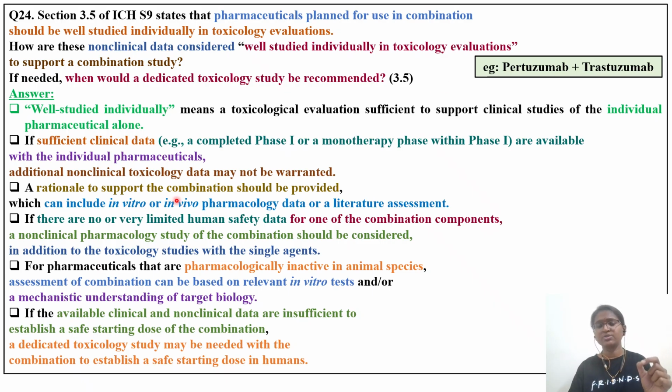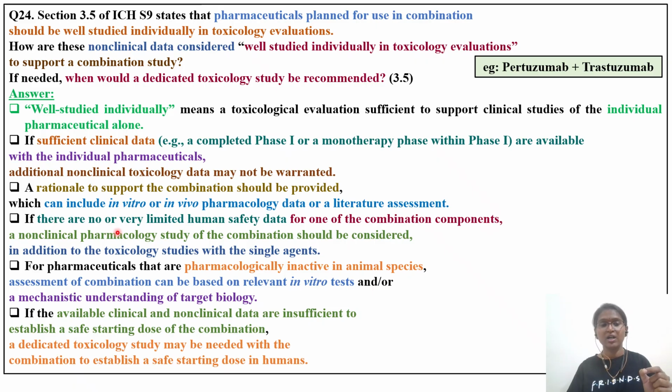Next, a rationale to support the combination should be provided. So always you have to give the rationale why you are combining A plus B. Is it going to increase the anti-tumor activity? How is it going to benefit the patient? Is it going to decrease adverse effects to the patient? Whether there is any enhancement in the treatment, or in the recovery of that cancer patient, that you have to see. The rationale can include in vitro and in vivo pharmacological data and a literature assessment. After drug A or drug B was released into the market, a lot of publications will be there, so literature assessment also can support.